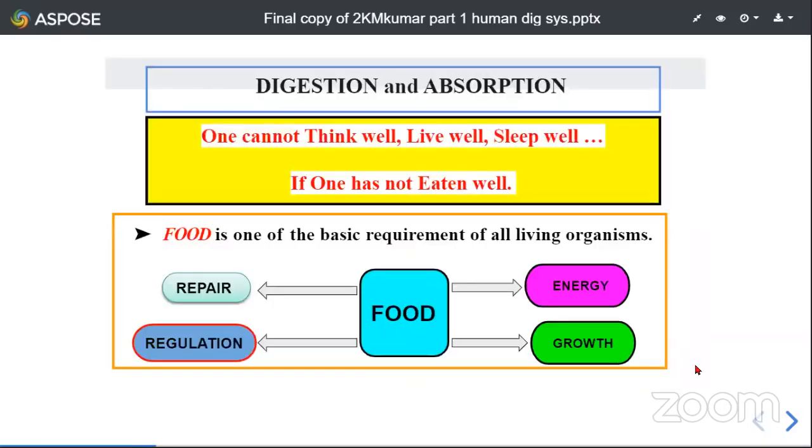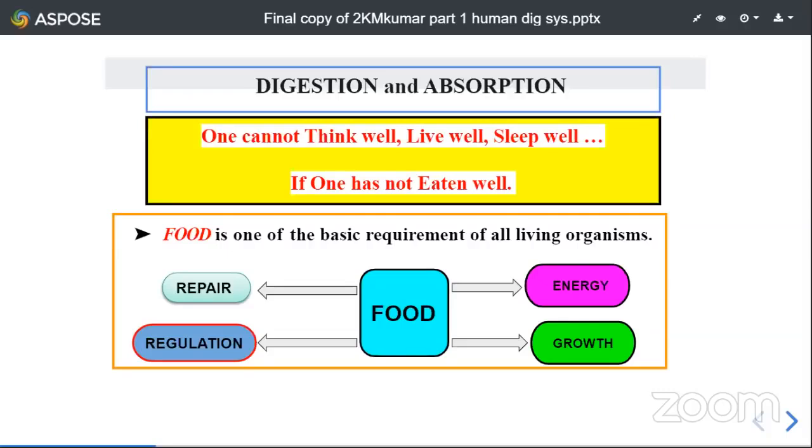Now, when we start digestion and absorption, there is a very good saying, isn't it? I think this is more apt, and it relates with our topic. One cannot think well, live well, sleep well, if one has not eaten well.